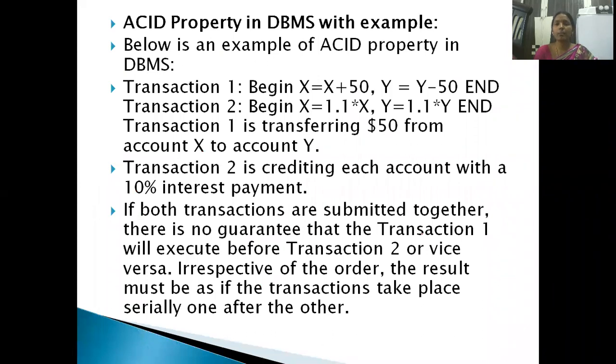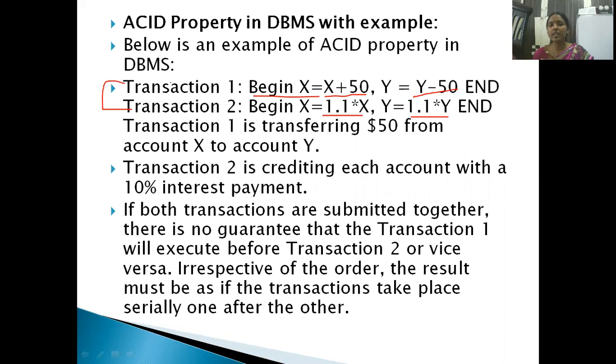So this is one example. Go through this example. Here in transaction T1, we are incrementing the x value and decrementing the y value. In transaction T2, we are incrementing the interest and incrementing the y. If the two transactions follow all four rules, your database before and after the transaction will be correct.